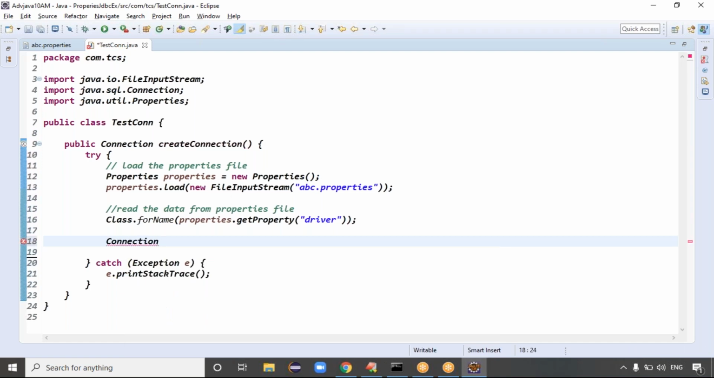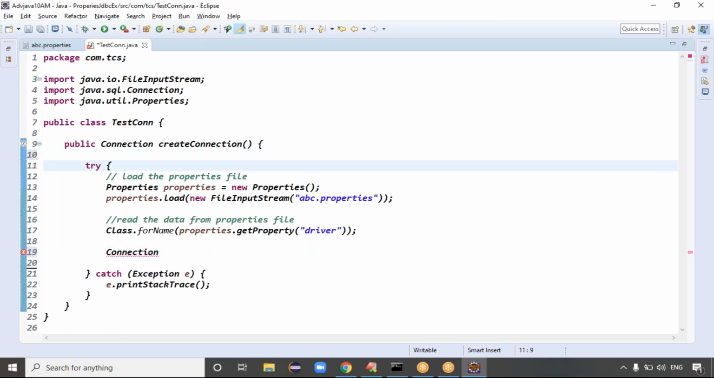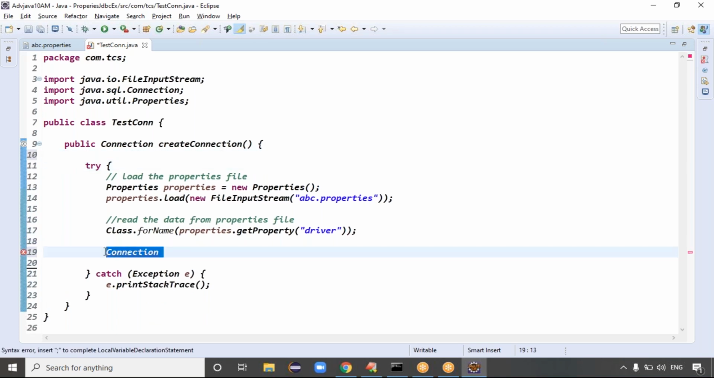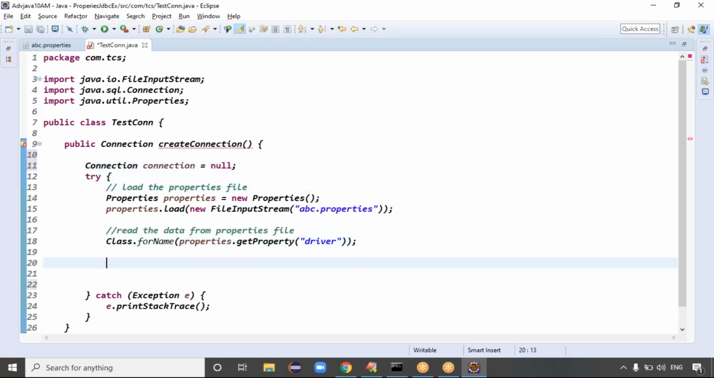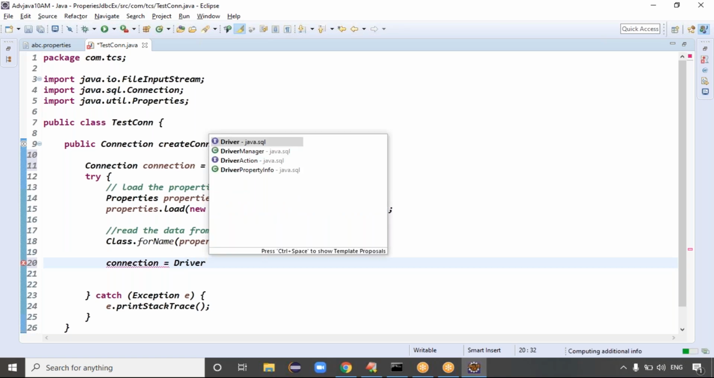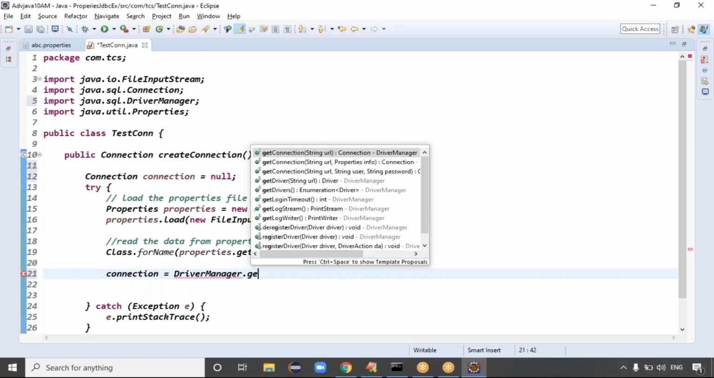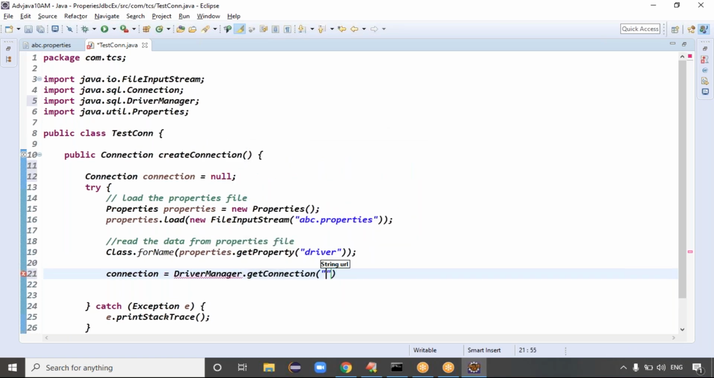But second one, guys, here connection property. Once we declare the variable inside the try block, the scope is only within the try, right? So we can define this connection object outside the try block. Connection, you can take the connection equal to null, right? Then connection equal to DriverManager dot getConnection, right?